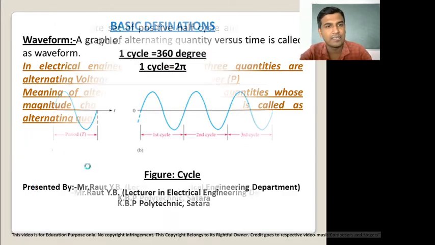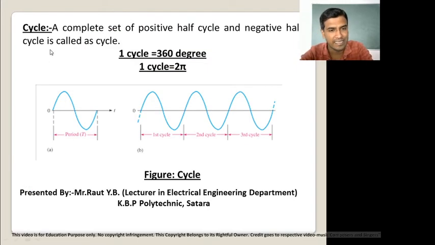Now the next definition is the cycle. A cycle is a complete set of a positive half cycle and a negative half cycle. That means when we combine the positive half cycle and the negative half cycle, then one complete cycle is formed.